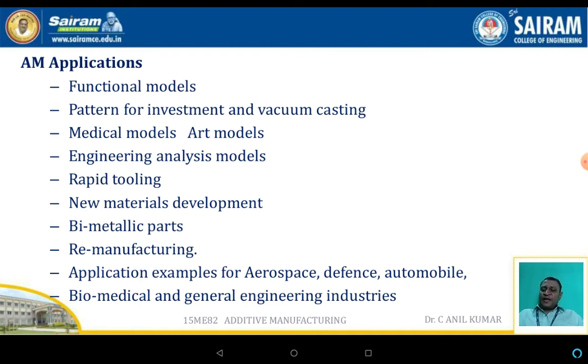The major application areas normally considered are functional models, patterns for investment castings, medical models, art models, engineering analysis models, rapid tooling, new material development, bimetallic parts, and remanufacturing, with examples in aerospace, defense and automobiles, and also in biomedical and general engineering industries.